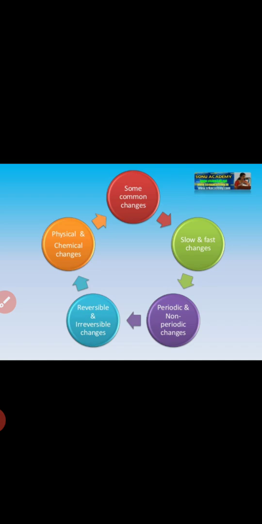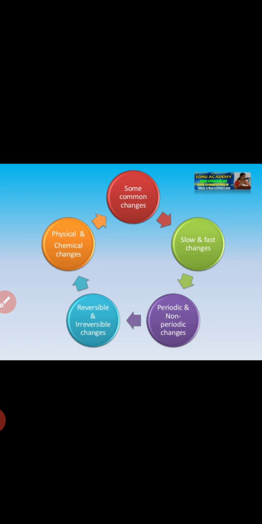Okay, then periodic and non-periodic changes. Periodic means the motion of the earth. So this is the periodic changes. The moon revolves, sorry, the earth revolves around the sun. So these are the periodic and non-periodic changes.